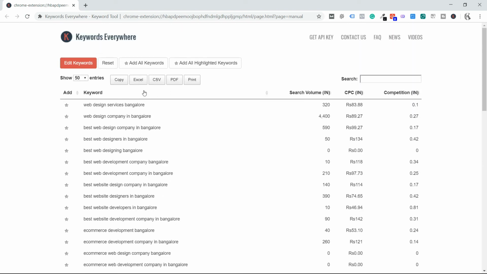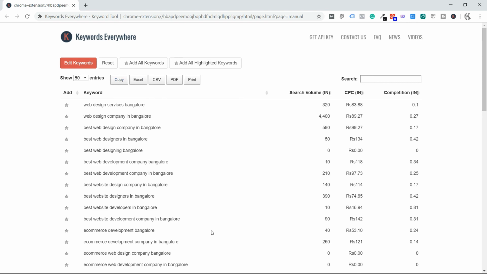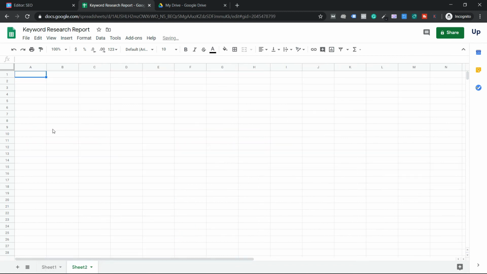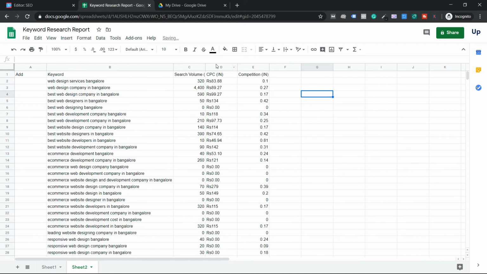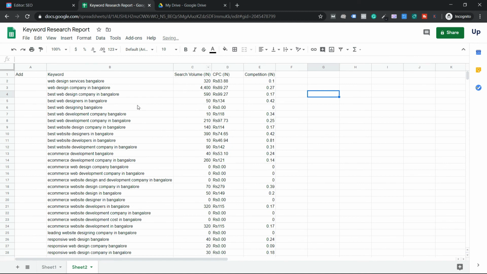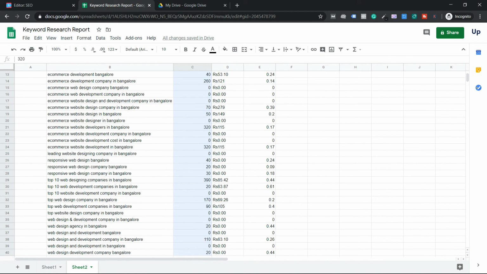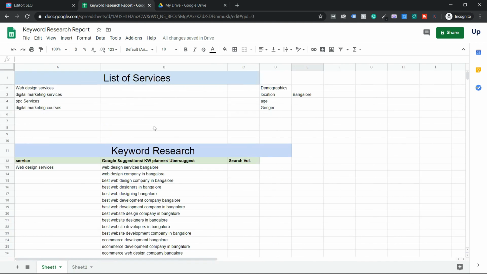So guys, once it is done, let me copy. Let me see how easily I can paste it. Hopefully I'll be able to do it easily. I'm going to create a new Excel sheet and paste this. Now guys, I got all the keywords with their respective search volume. I think the keywords are in the same order. Yes, they are in the same order, guys. I'm going to copy this keyword research list, copy this column, and paste the keyword search volume here. There you go, guys. You see the search volume.